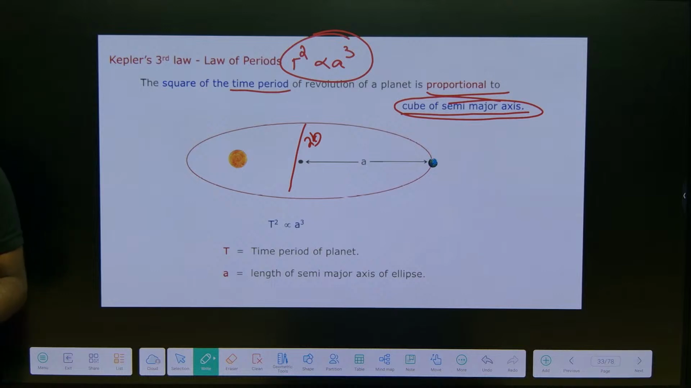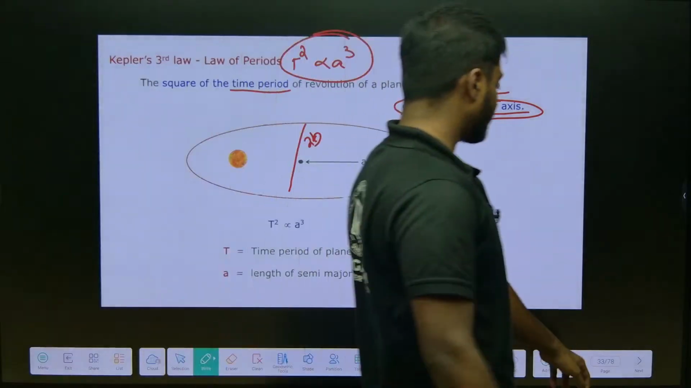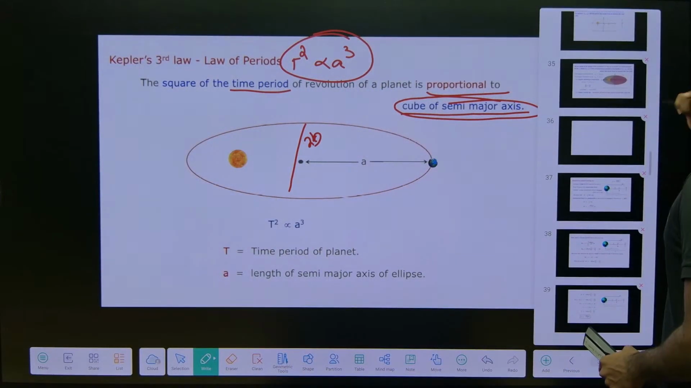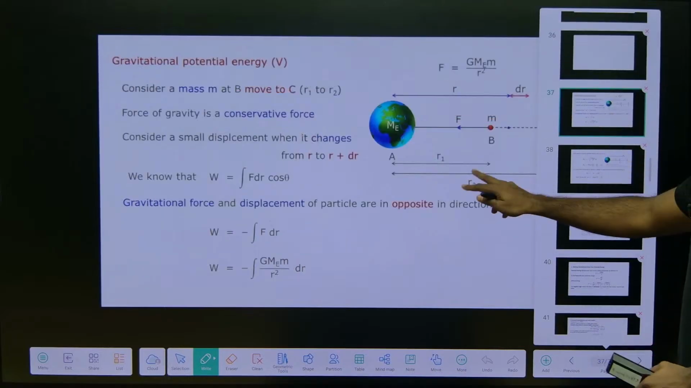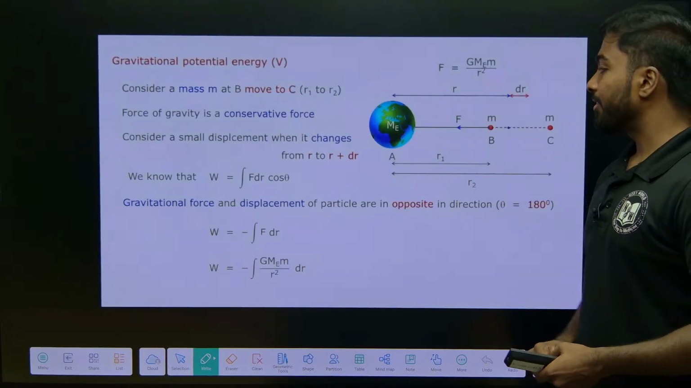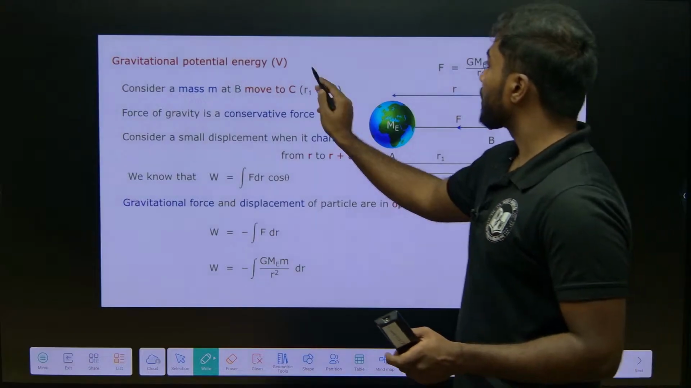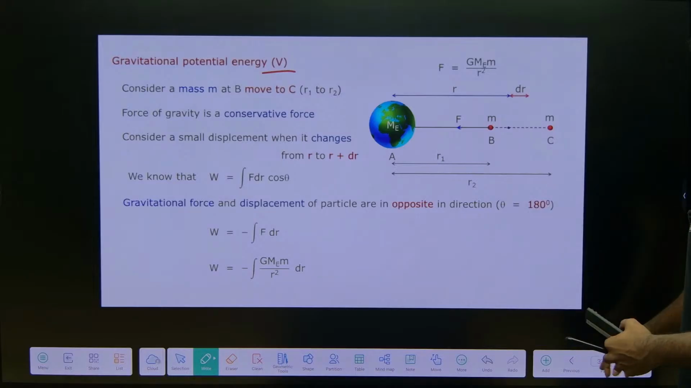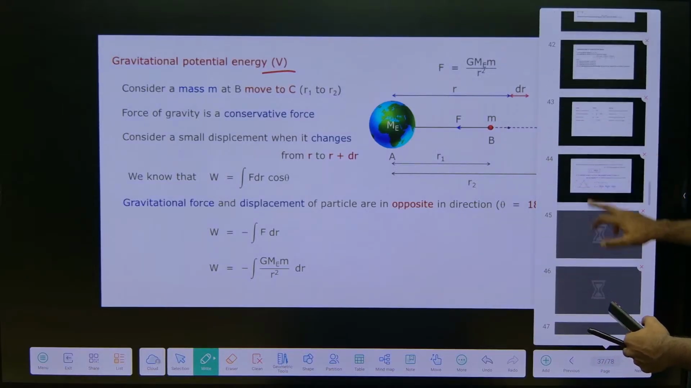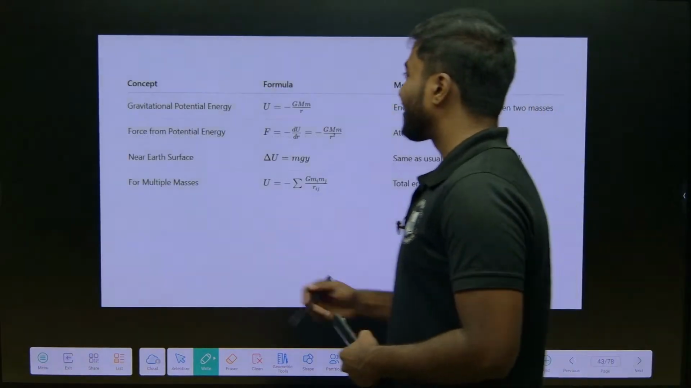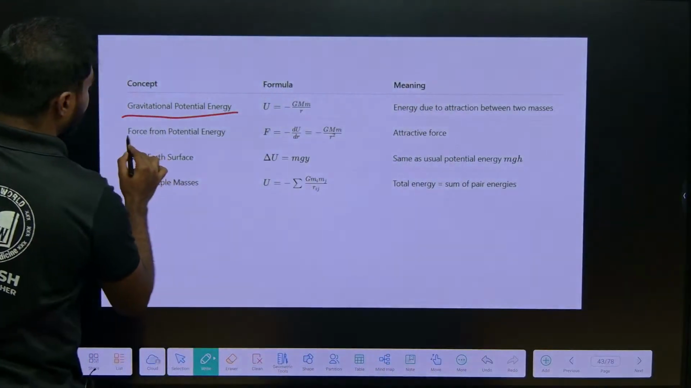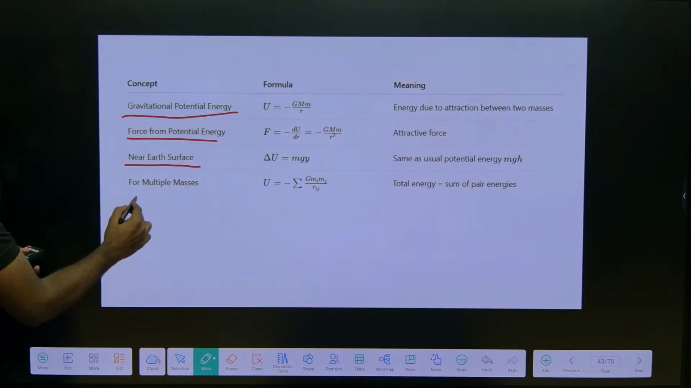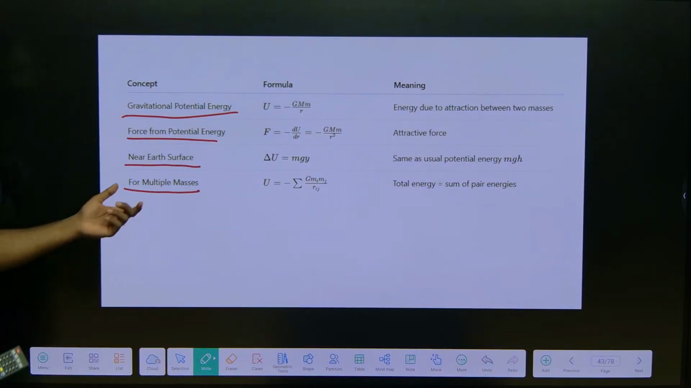Okay. So, the next topic, before going to that, is gravitational potential energy, which is denoted by V. Let me give you a simple tabular column to know about what is gravitational potential energy, force from potential energy, what is the potential near the earth's surface, and for multiple masses.